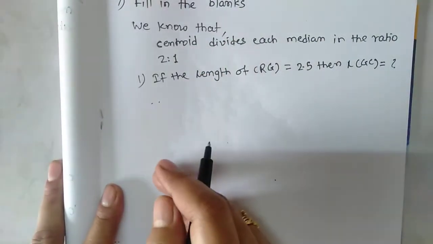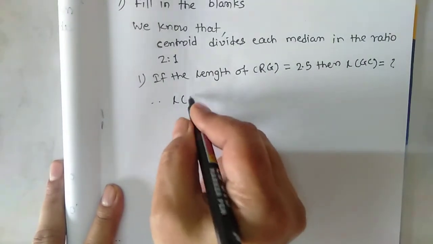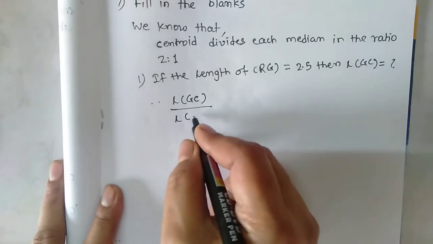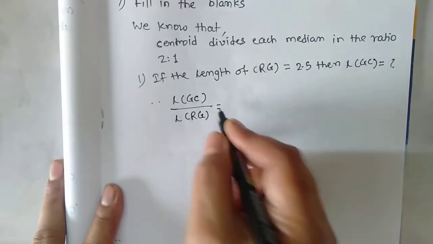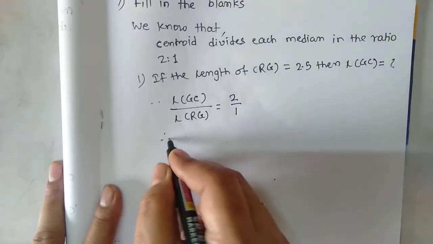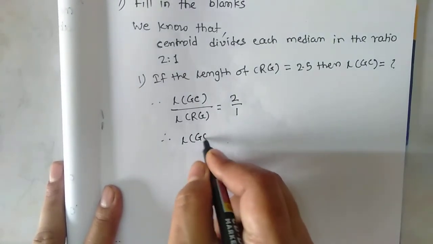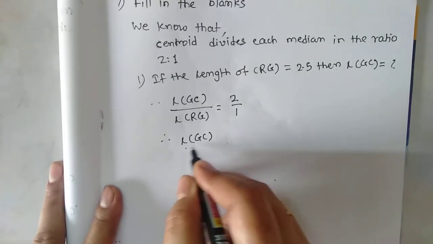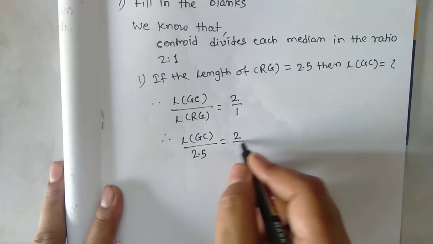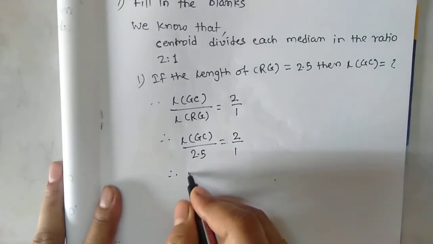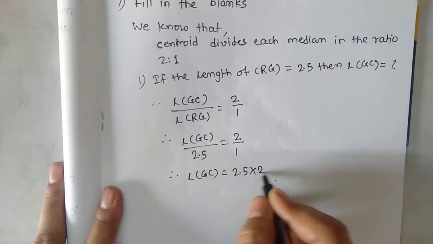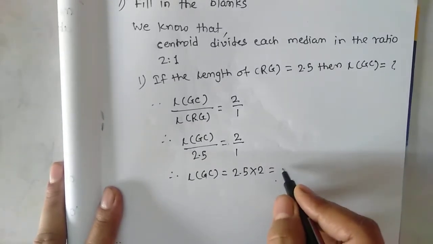So by using above property, length of GC upon length of RG is equal to 2/1. Therefore, length of GC upon, put the value 2.5 is equal to 2/1. Therefore, length of GC is equal to 2.5 multiplied by 2, that is the 5.